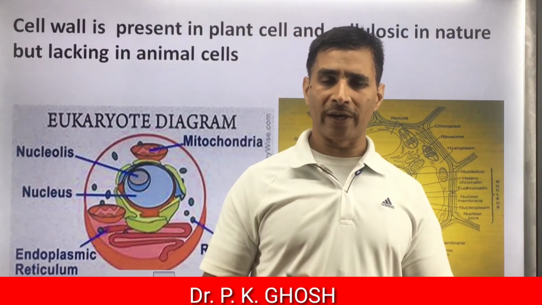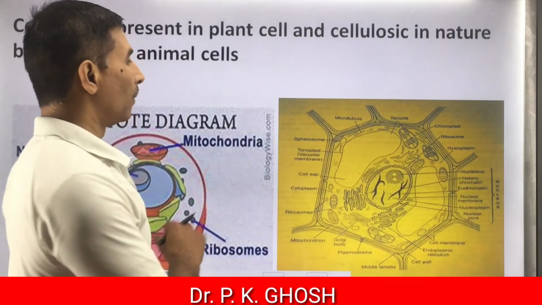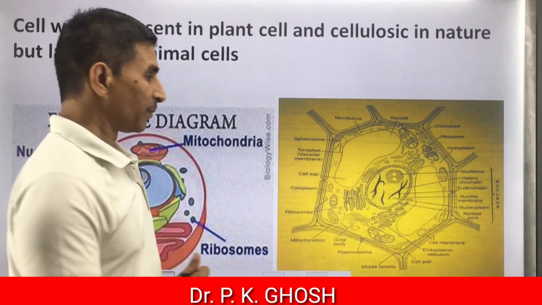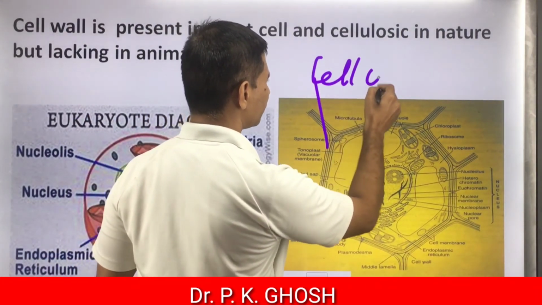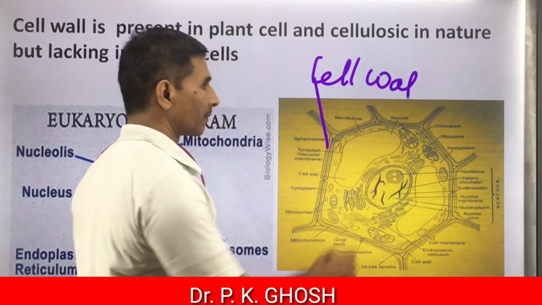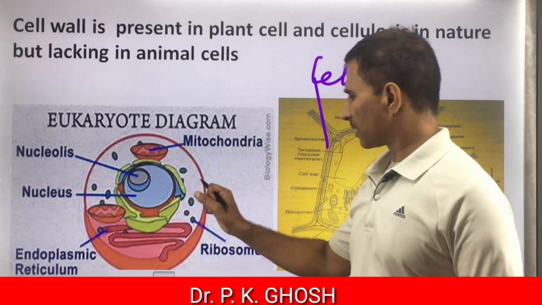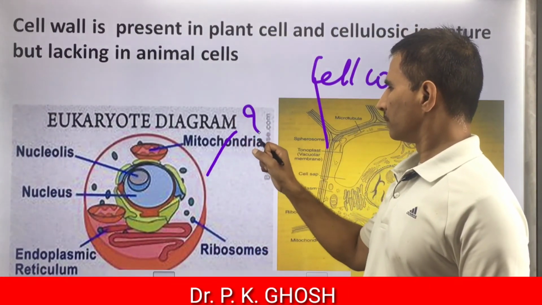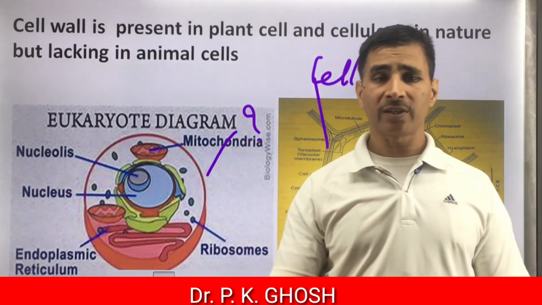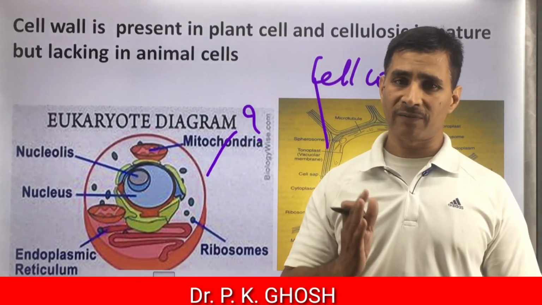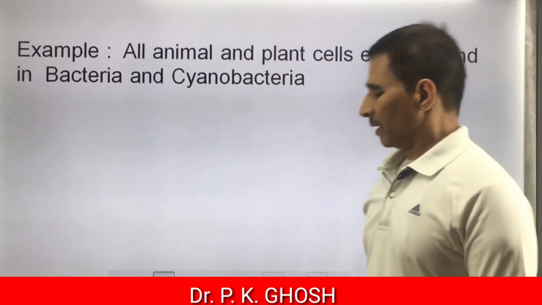But in eukaryotes, the cell wall is mainly cellulosic in nature and found only in plant cells, lacking in animal cells. You can see in this picture, this is the cell wall, which is not found in animal cells. No cell wall. Then cellulosic cell wall is also a diagnostic feature of the eukaryotic plant cell.